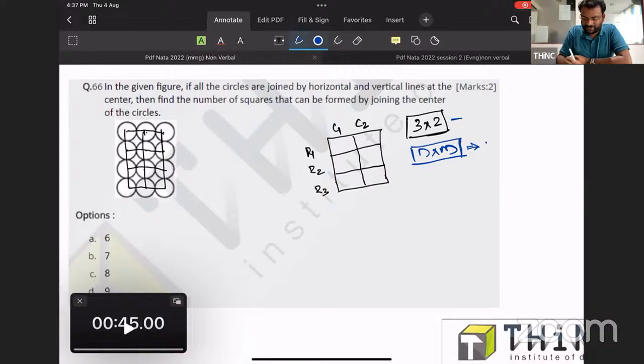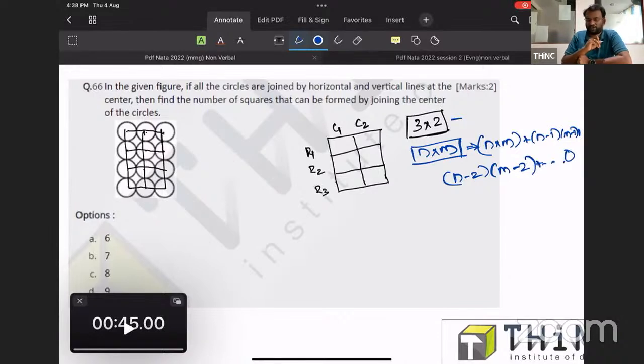The number of squares we can solve using n into m plus (n minus 1) into (m minus 1) plus (n minus 2) into (m minus 2), and it will keep progressing until you see the first zero. For example, if it is a 4 into 3 mesh, the number of squares will be 4 into 3 plus 4 minus 1, that is 3, and 3 minus 1, that will be 2.